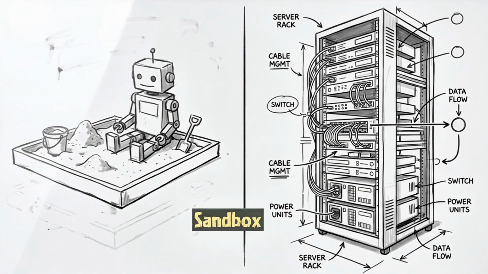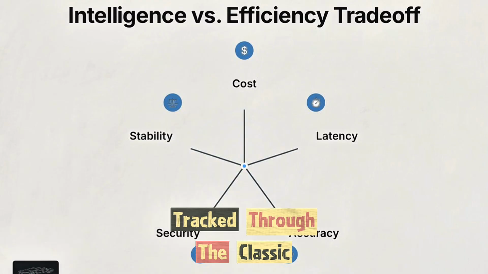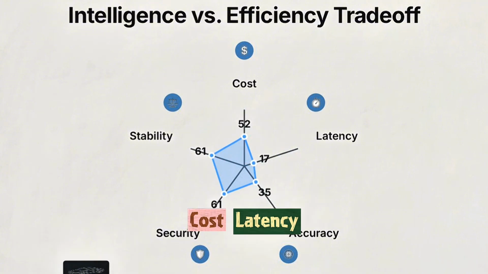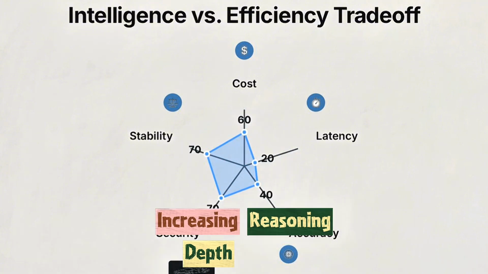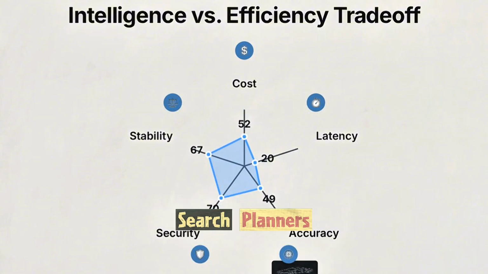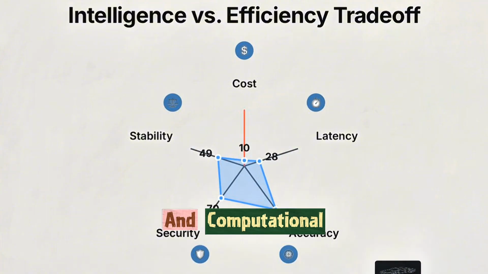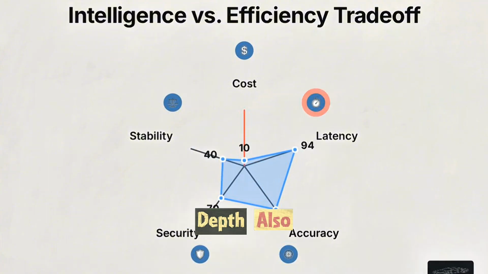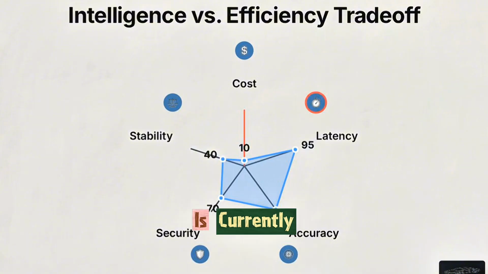Moving from an academic sandbox to an enterprise environment requires navigating several engineering trade-offs. These trade-offs are tracked through the classic framework: cost, latency, accuracy, security, and stability. Increasing reasoning depth creates an efficiency-intelligence trade-off. While hierarchical tree search planners improve accuracy, they trigger a significant increase in token consumption and computational cost. This depth also creates latency. A system that requires minutes of deliberation is currently unviable for real-time environments like autonomous driving.